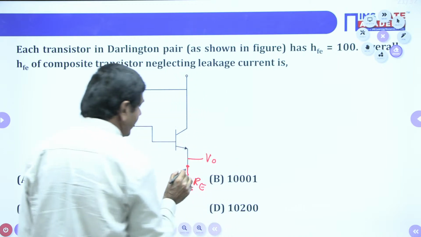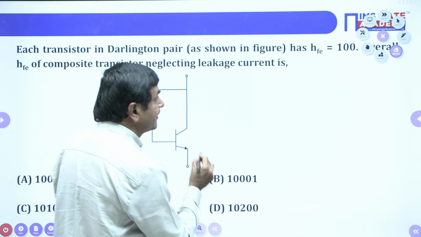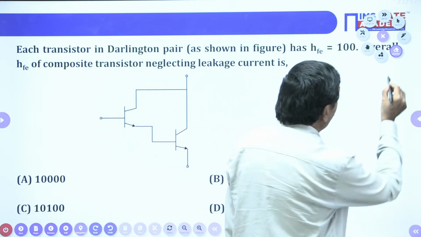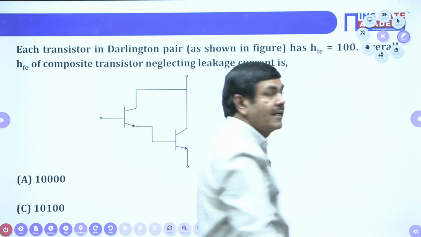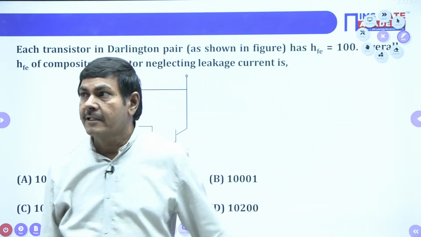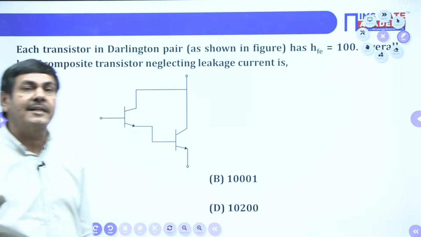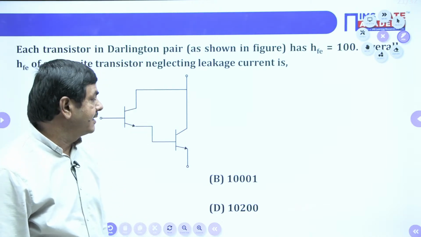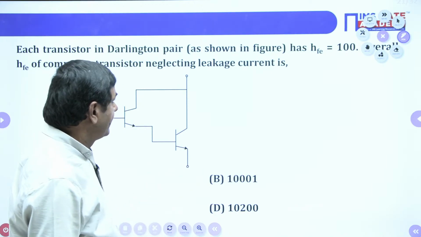Understand? Anyhow, you followed, I hope, what I said here. Cascading of two common collectors, at the time it is going to form the Darlington amplifier. In the given network, emitter follower is selected only now. Emitter follower can act as a common collector only, I said now. Anyhow, this is the Darlington amplifier.